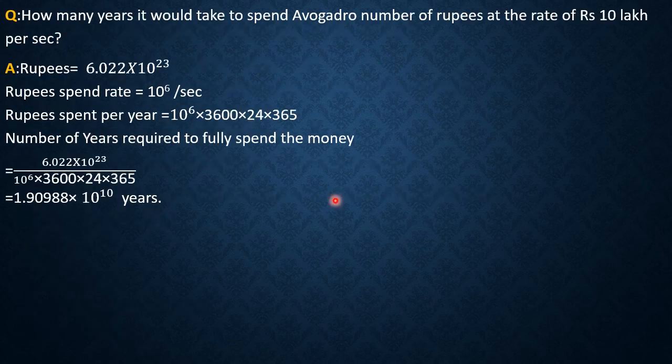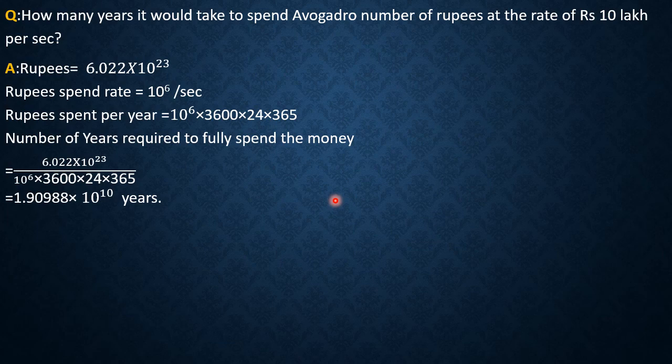Our next problem is: how many years would it take to spend Avogadro number of rupees at the rate of rupees 10 lakh per second? The spent amount is rupees 10 lakh per second. Per second, any person is spending that.